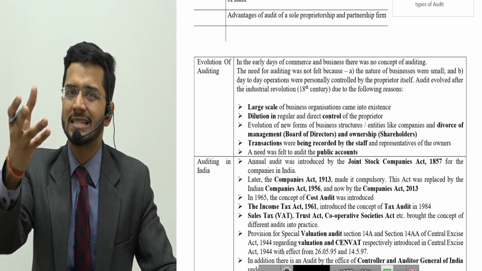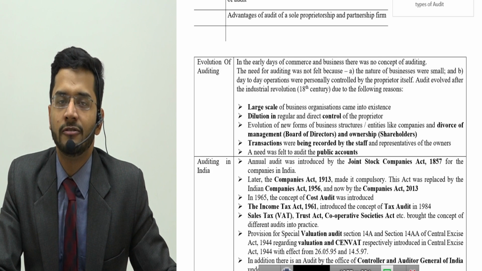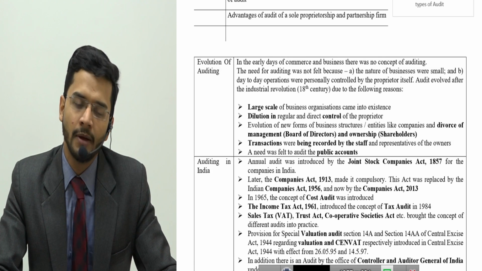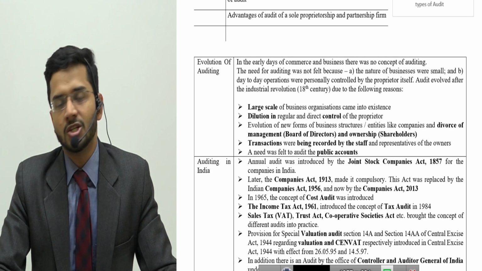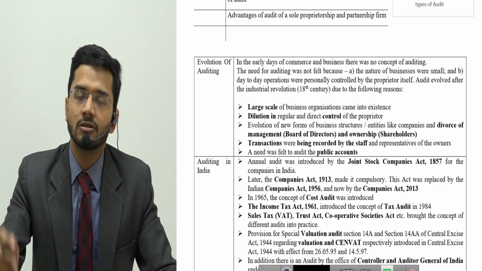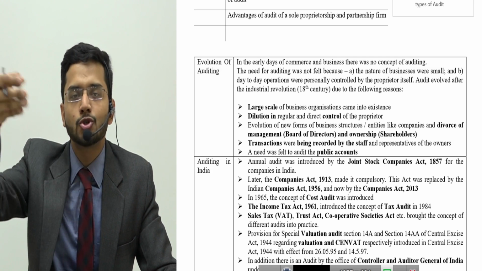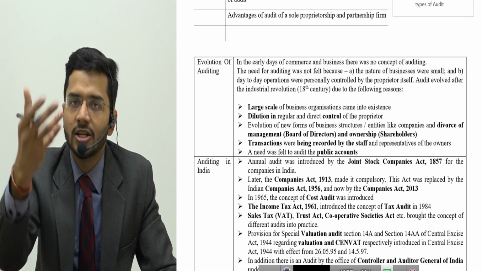A very simple example: your mom asks you to fetch some groceries from the nearby shop, and she gives you 500 rupees and a list of the groceries required from the supermarket. You bring those groceries to your mom, and she asks you for the balance change.